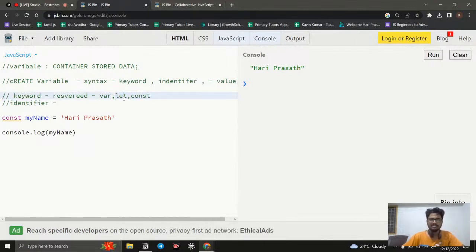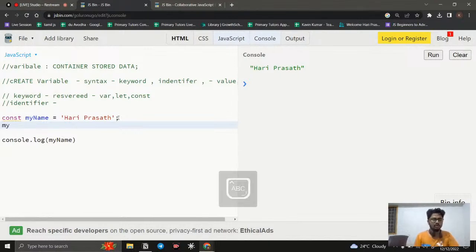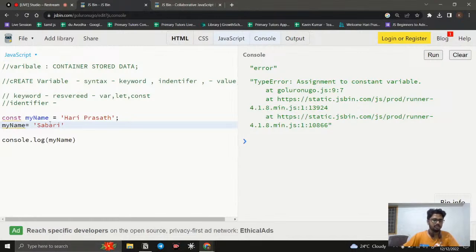Then you may ask, what is the difference between let and const? Let me explain. If you are creating a variable with let, we can reassign it also. For example, I simply call my name again, and here I say the name of another person like this. If I clear and run it, what happens?